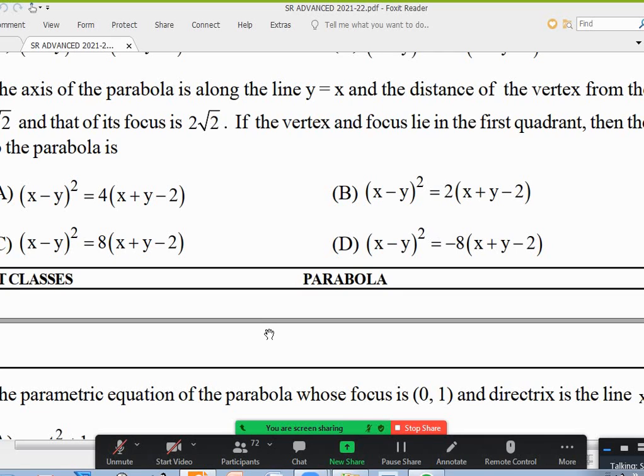What is this? The axis of the parabola is along the line y equal to x, and the distance of the vertex from the origin is equal to root 2, the vertex being in the first quadrant.